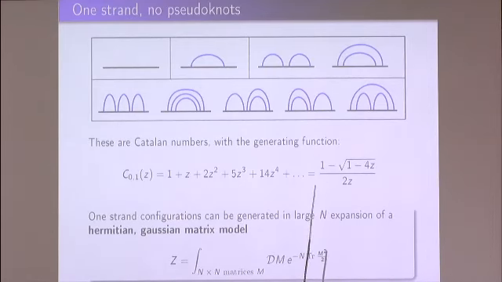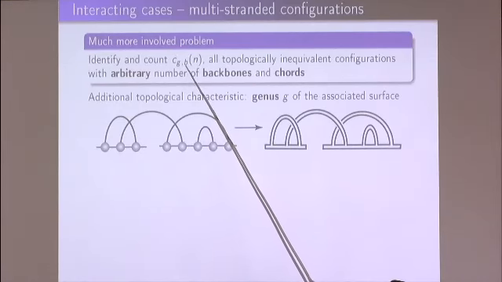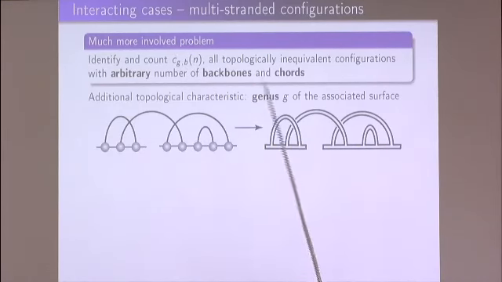Here I have two backbones and some of these bonds or arcs between them, either within one backbone, like this one, or connecting two backbones in some ways. And then I would like to find the number of configurations with a given number of backbones and arcs. And it turns out much more involved. But nonetheless, these numbers I'd like to find, I denote by this. So this letter B stands for the number of backbones I specify and N for the number of chords.